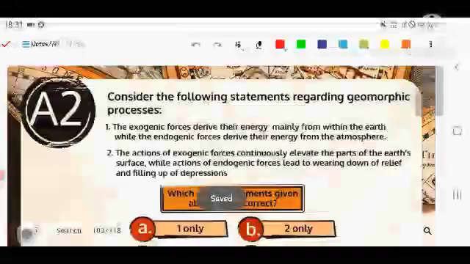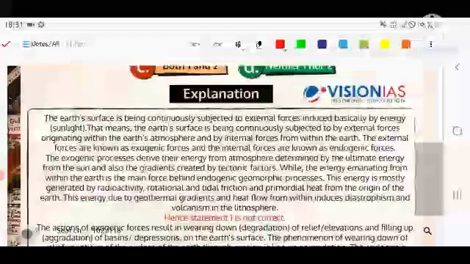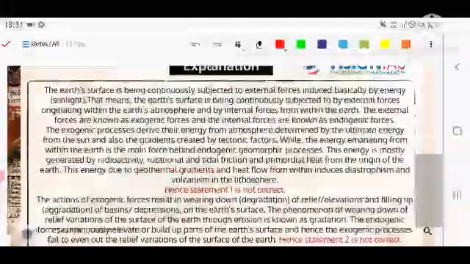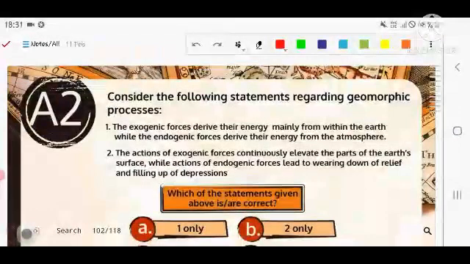Let's see the second question. The answer is neither one nor two, because they are opposite. Let's see the explanation. I have not given the detailed explanation that is given by the vision, but I just give the simple idea. See, in the geomorphic process, there are two forces, endogenic forces and exogenic forces. Endogenic forces basically upgrade, meaning they elevate part of the earth's crust, but at the same point of time the exogenic forces try to create evenness on the earth. So that is the thing.